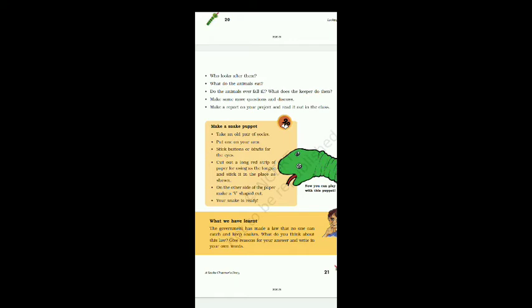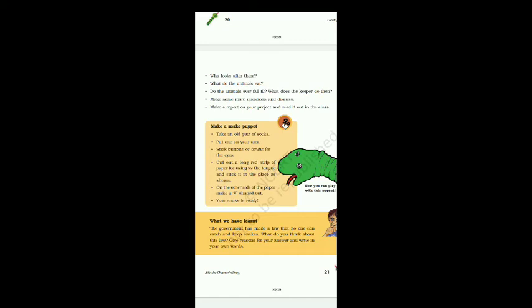While making the snake puppet, you take a pair of socks and put it on your arm. Then to make eyes, you put buttons or bindis. Cut out a long red strip of paper for using as a tongue. To make the tongue for the snake, take a long red strip of paper and stick it in the place as shown. Look at the picture to see how to place the tongue. On the other side of the paper, make a V shape cut. Your snake is ready. I think it will be very easy for the students to make this snake puppet.